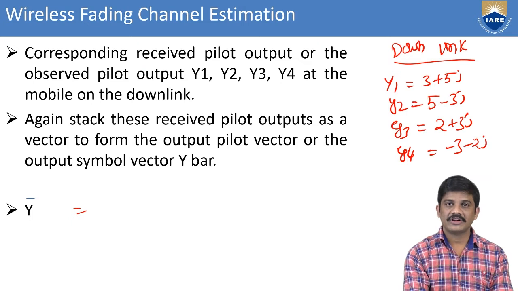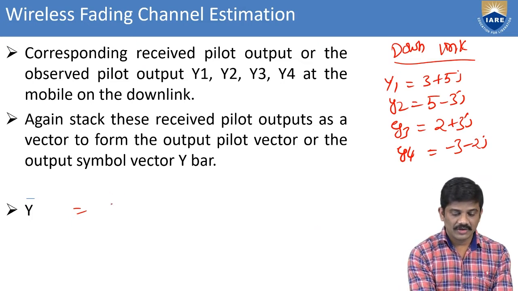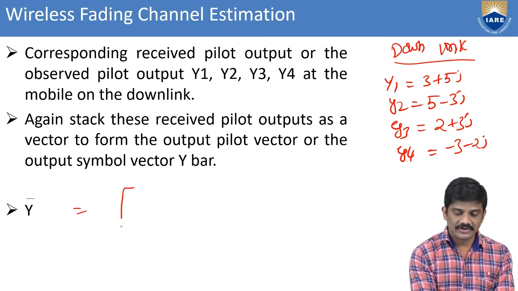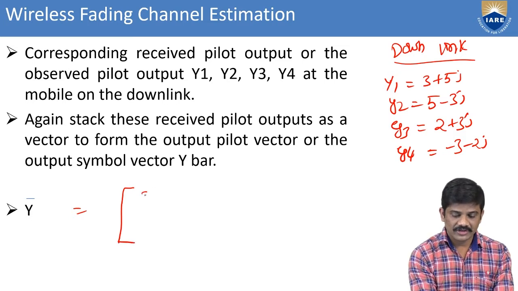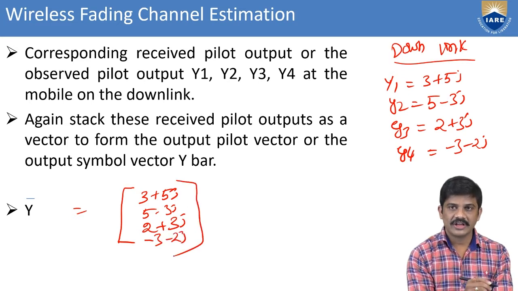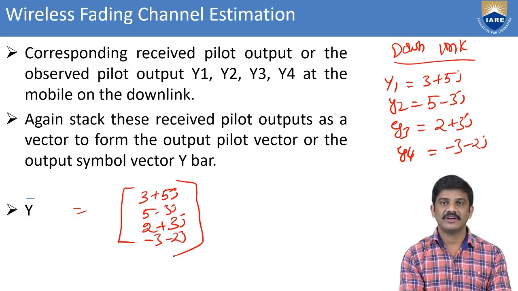Like that we have the y bar, the output vector, with entries 3 plus 5j, 5 minus 3j, 2 plus 3j, minus 3 minus 2j.